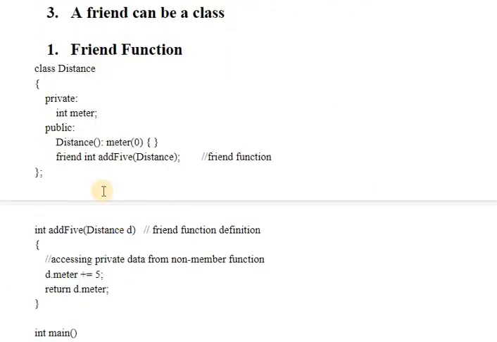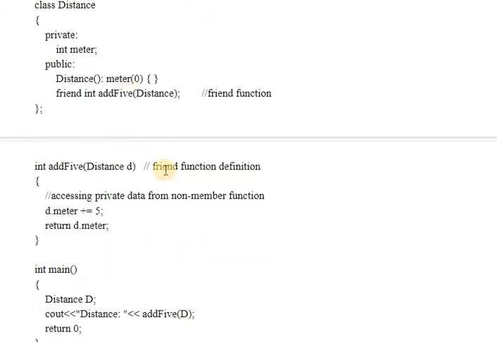So the Distance class has a data member, meter. This Distance is the constructor, the default constructor. You can say we have used an initializer list also to assign the value 0 to the data member meter. This is the function declaration.